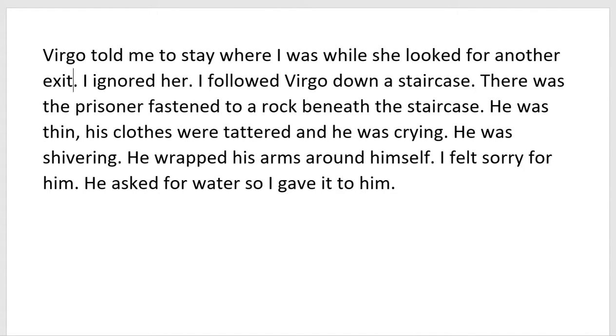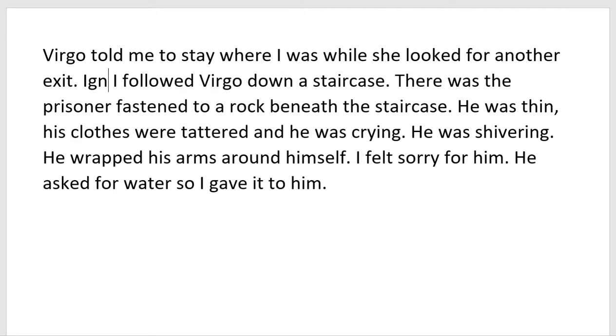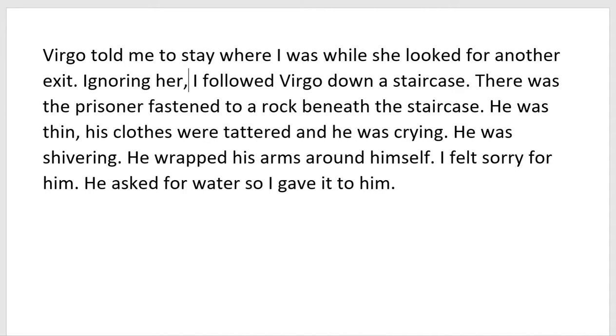I ignored her. I followed Virgo down a staircase. We can combine these sentences if we start with an ing clause. So let's start with ignoring her, comma, I followed Virgo down a staircase. Let's add some adjectives to describe the staircase. We could have a winding iron staircase.